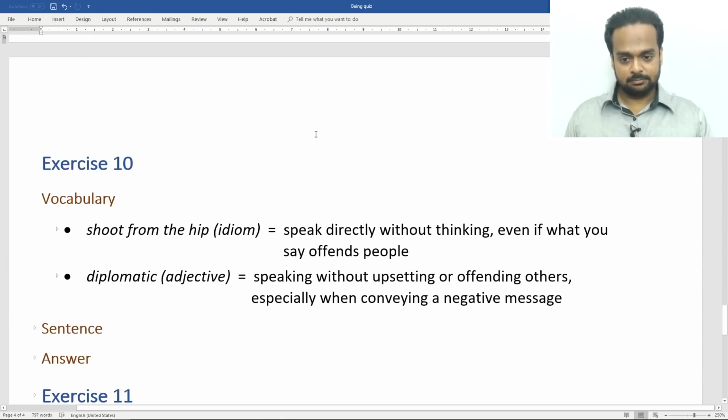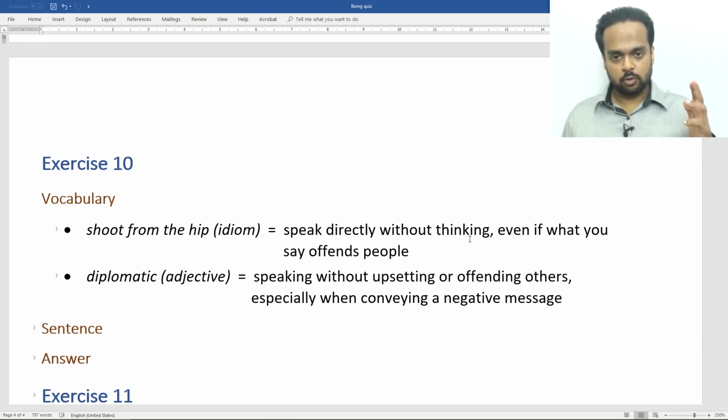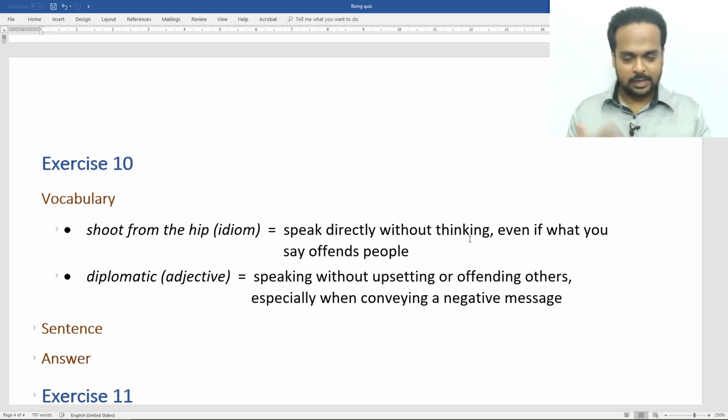We have an idiom in the vocabulary section here. To shoot from the hip means to speak directly without thinking, even if what you say offends people. Where this idiom comes from is if you've ever seen a Western or cowboy movie where a cowboy would have a gun on their hip and just pull it out and shoot it without aiming carefully. So that's where this comes from.